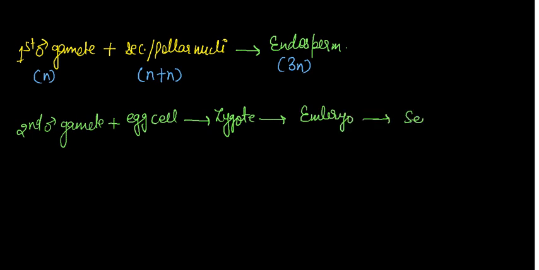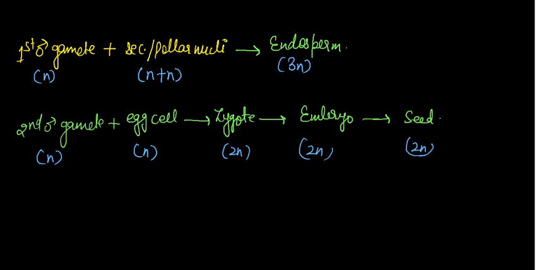Later the seed will develop into a flower. The seed wants nourishment, it will take nourishment from the endosperm. Here the male gamete is N, egg is N, zygote is 2N, embryo is 2N, and seed is also 2N. You already know about N and 2N because of diploid and haploid.